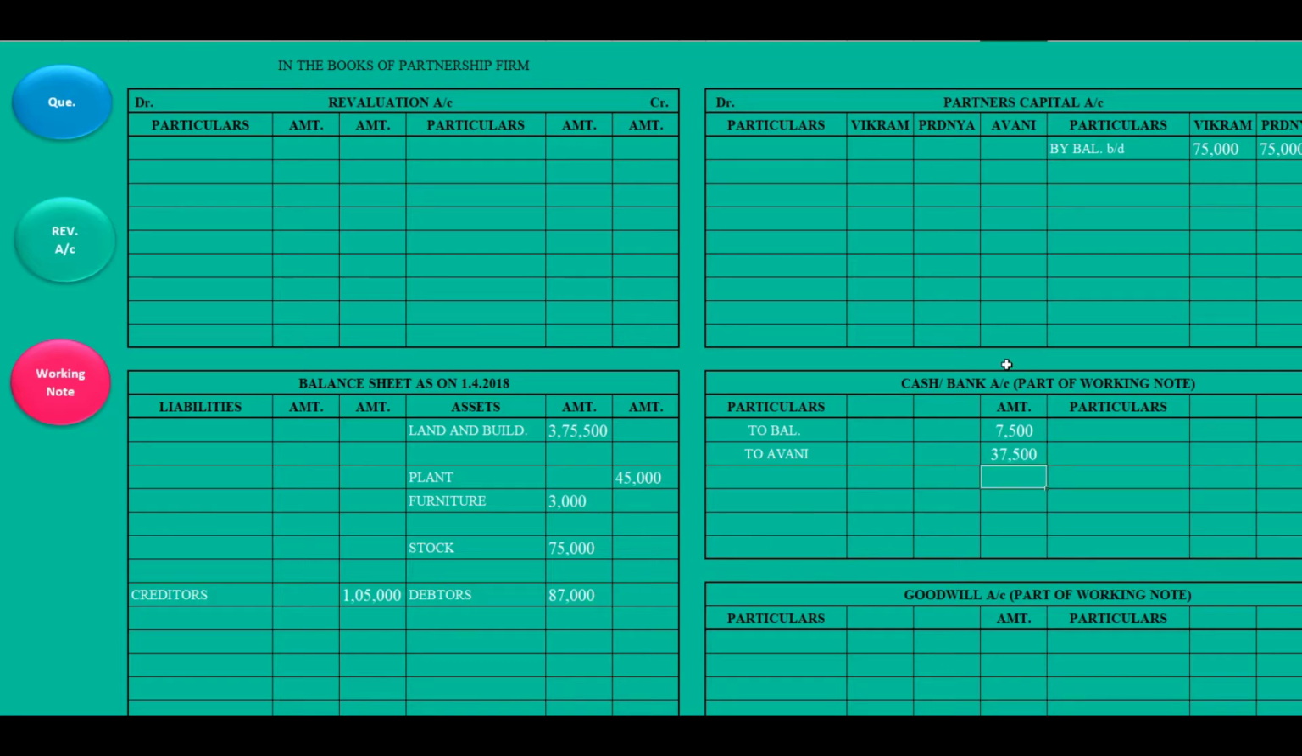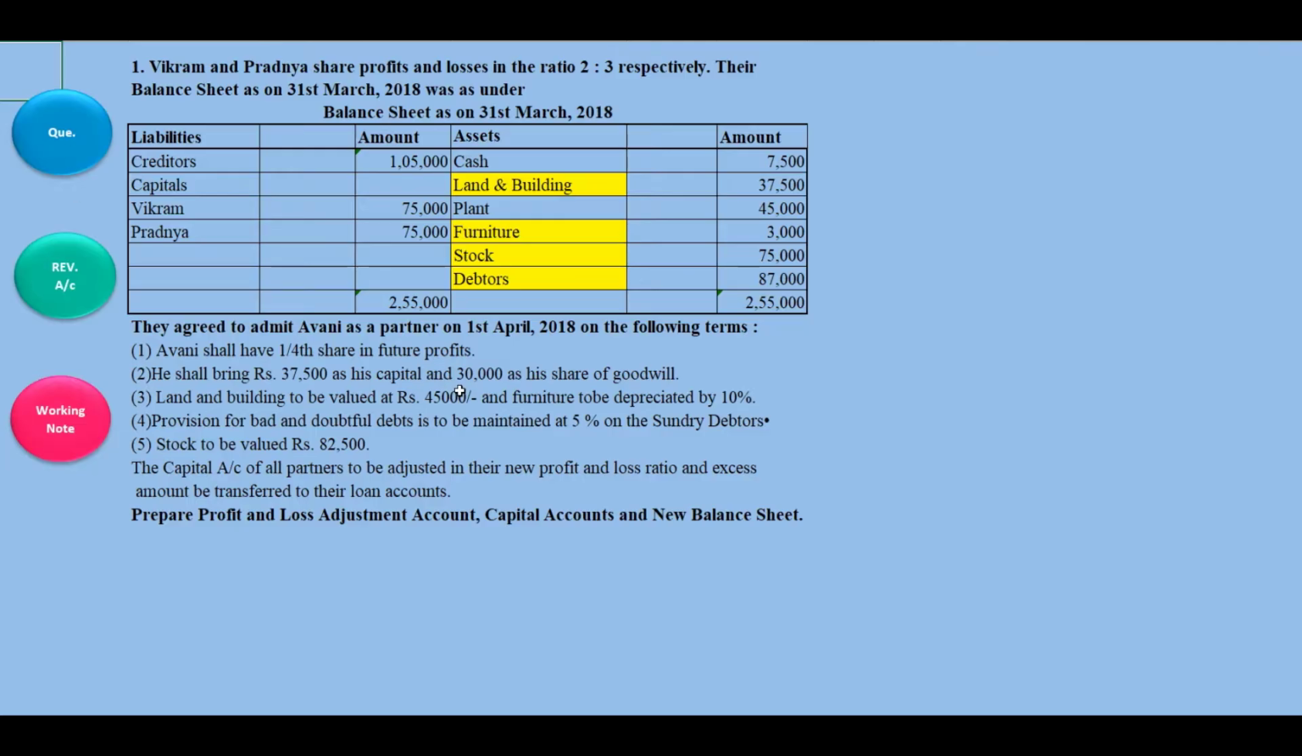Second effect will be here, by cash or bank account 37,500. Done. Two effects. Now goodwill 30,000.